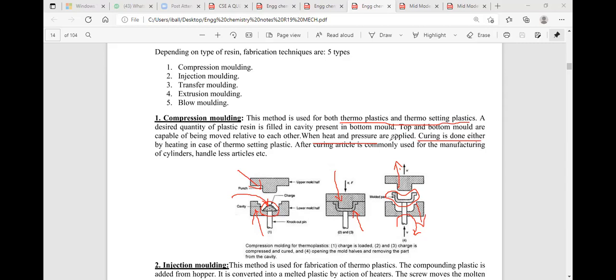Handle-like articles, cylinder-like articles, or hanger-like articles, a smaller number of plastic articles, are prepared with the help of the compression molding process.